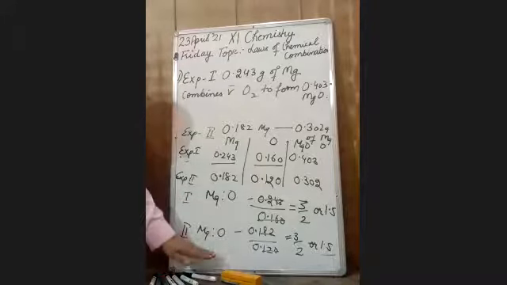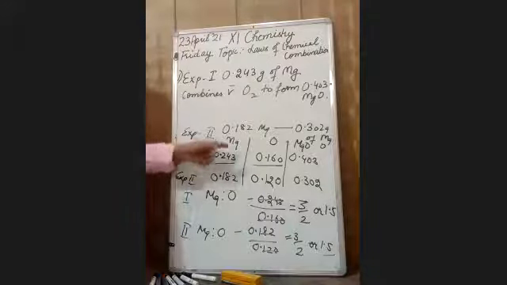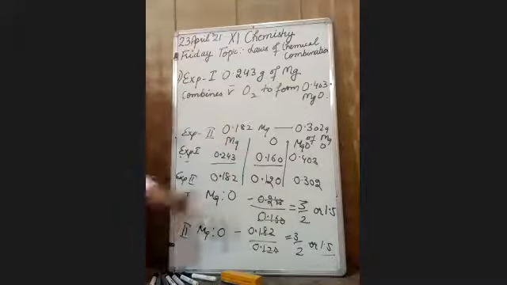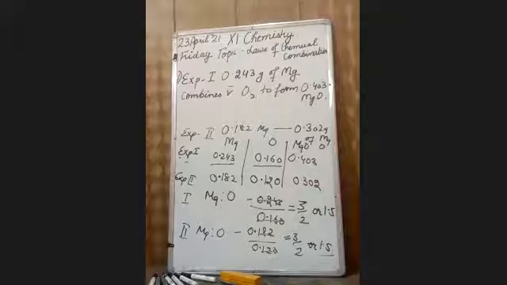So, in this, it almost equals 1.5. In both the experiments, if the ratio comes out to be the same, it means they follow the law of definite proportion. What I did, I took their mass in grams and took their ratio. If this ratio comes out to be the same, it means it follows the law of definite proportion. My dear student, if you are facing any doubt, then please message me.